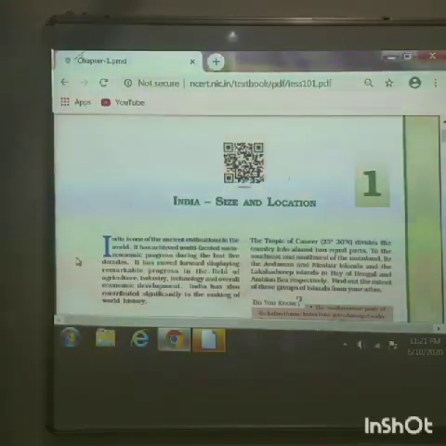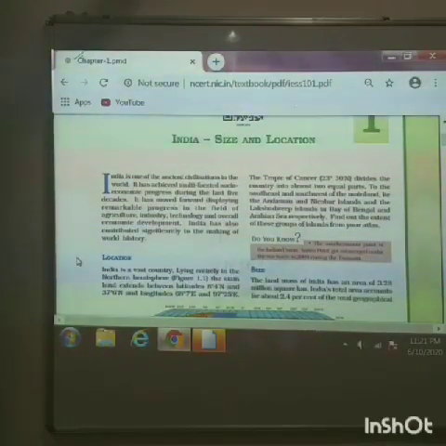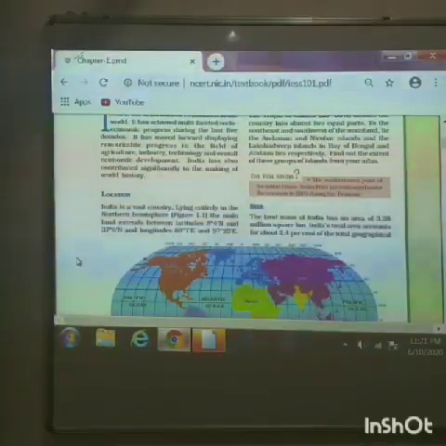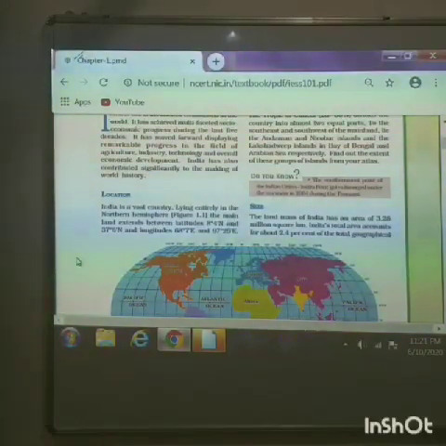Now, moving to the topic, let us know about India's size and location. Let us know India's location. How can we locate a place? Yes, you are right, with the help of a map.